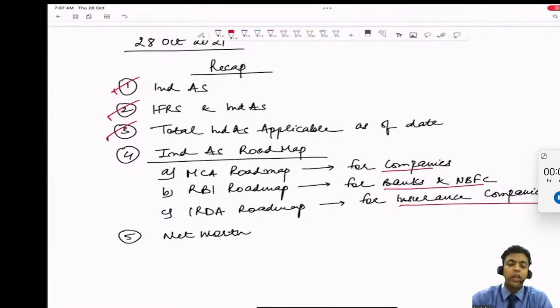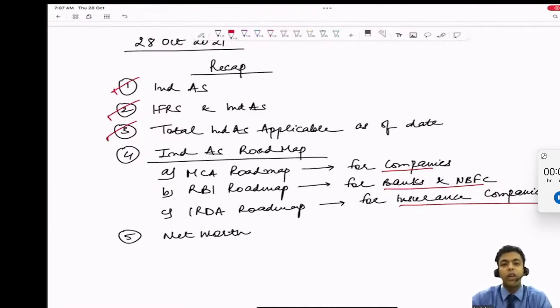And what is the meaning of phase 1? 31st March 2017 with a comparative year 31st March 2016, and with the opening balance sheet 1st April 2015. That means for the first time, the company will prepare 3 balance sheets and 2 P&Ls. Why 2 P&Ls? Because in these 3 dates, there are 2 periods: one is 15-16 and the second one is 16-17. Two cash flows, the statement of changes in equity, three notes to accounts in respect of the balance sheet, and two notes to accounts for the P&L because we are preparing two P&Ls.